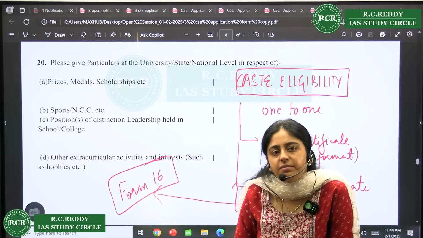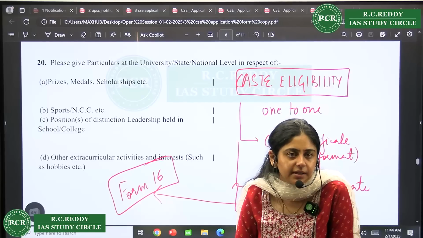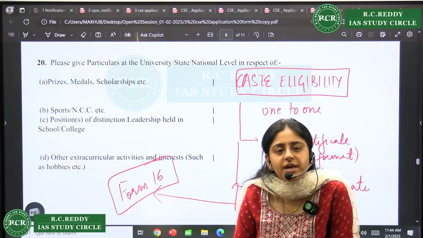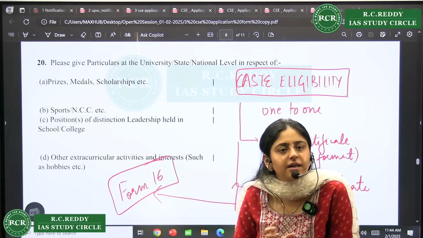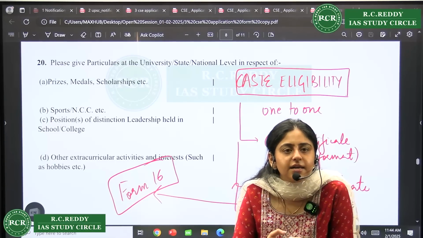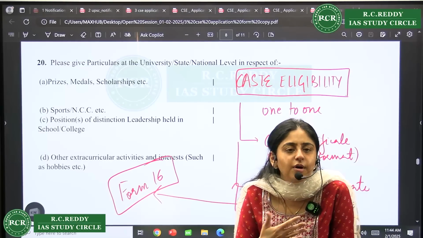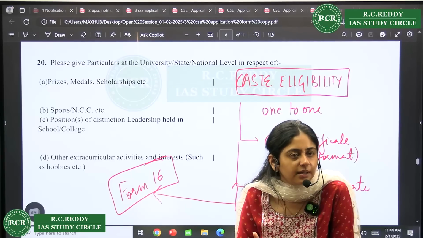OTR, any problem, something which is not editable, please drop an email to UPSC. Ask them for a solution rather than going on different Telegram groups or somewhere. That will create a line of communication also. It will act as a proof also that you informed UPSC about this particular thing, right?